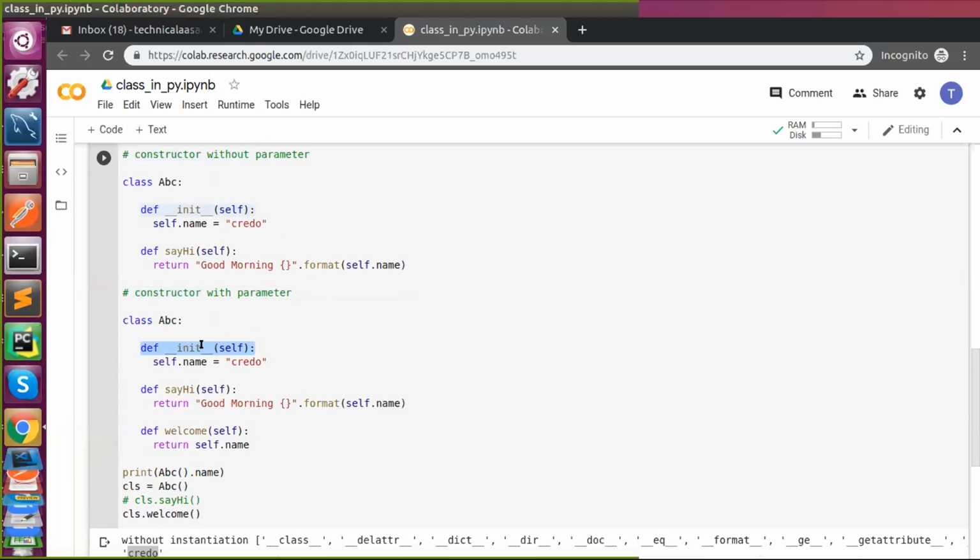Now I want to create a constructor with parameter. What is with parameter? I said this is an example for without parameter, meaning I'm not having any user defined parameters. Self is mandatory for a class method, right? Apart from self, we are not using any parameter. That's why it's called without parameter. Now with parameter means self comma parameter, anything. So it will start to react based on user input, right?